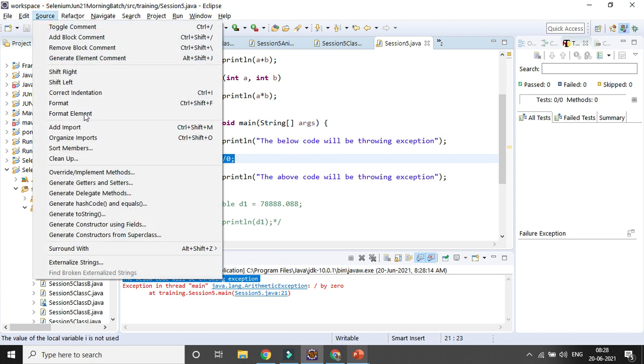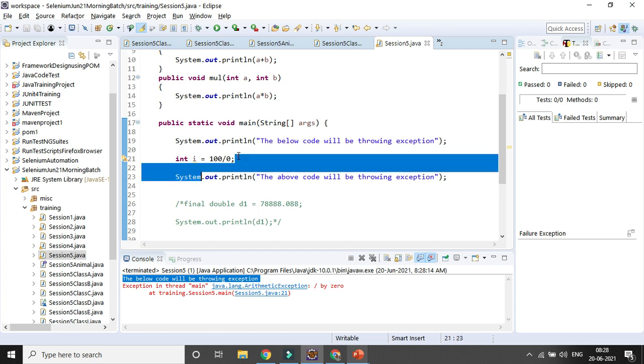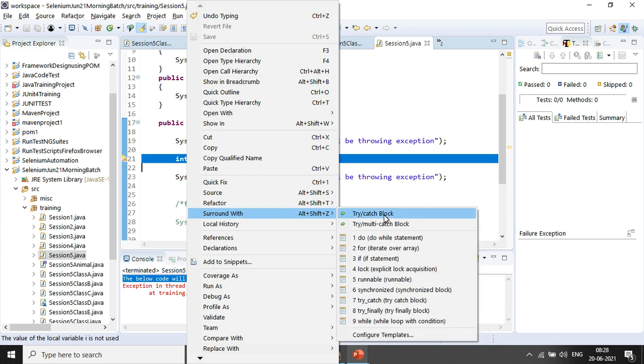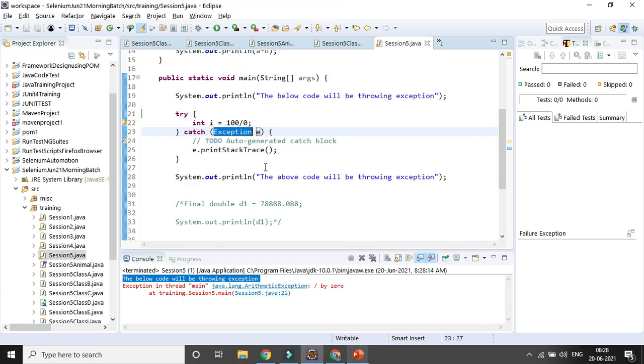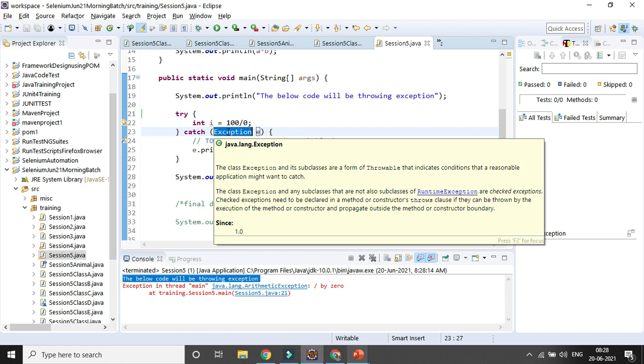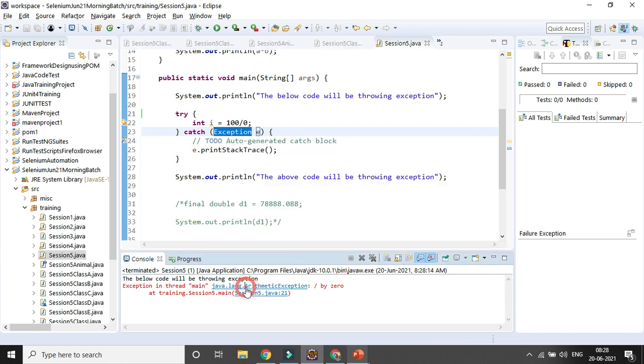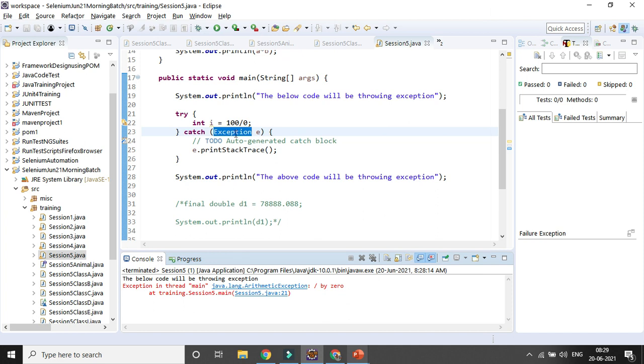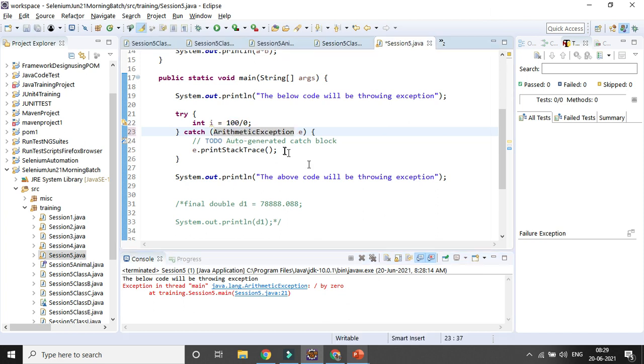So you can click source here, and right click, select the line of code where the exception is triggered. You can right click, then surround with, in case you are not familiar with the try catch block for the time being, okay. And you can give the exception, or in case you know the exception name, you can directly give the exception name also. Exception is a generic term, it will handle any kind of exception, but if you know the exception name, you can also give it in the exception part. So that's how you can handle it.